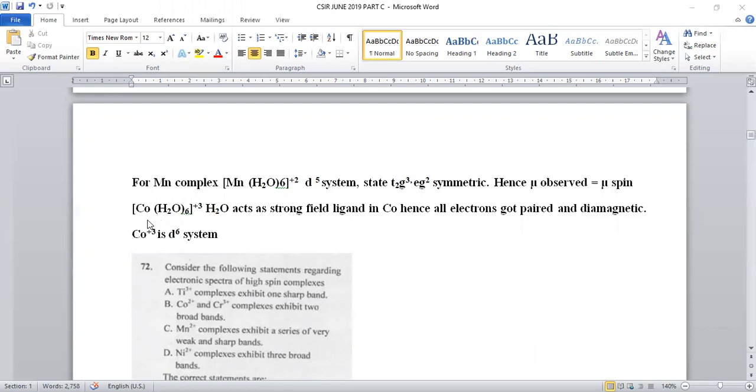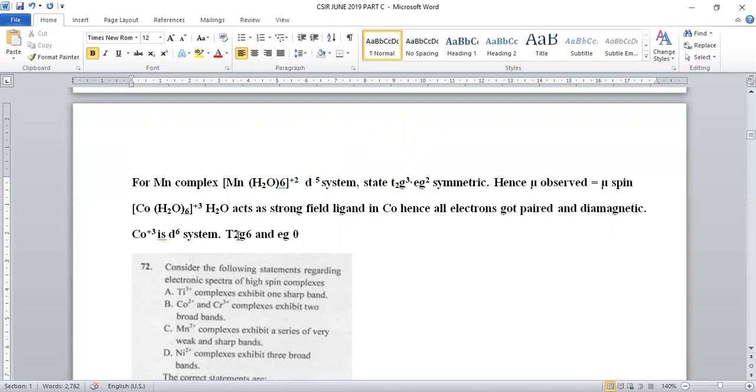Let us move on to the second complex, [Co(H2O)6]3+. In this d6 cobalt plus 3 system, water specifically behaves like a strong field ligand. Because of the strong field ligand nature, instead of electrons going into the eg orbitals, all 6 d electrons are paired in the t2g orbitals only. So the configuration here will be t2g6 eg0.